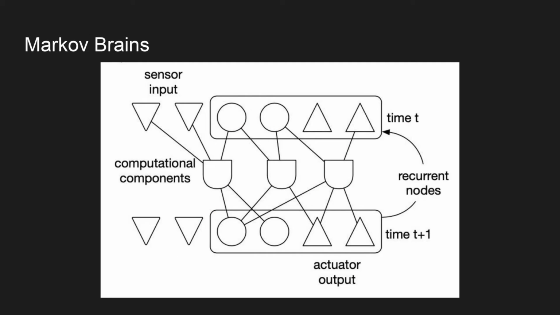So what are Markov brains? Markov brains are neural networks built from individual computational components called gates. Users can choose to use different combinations of gates in the brain. Certain gates may be more suitable for one task, and others may be suitable for another. In a single brain update, all of the brain's gates are run in parallel to read from nodes and write to the output nodes.